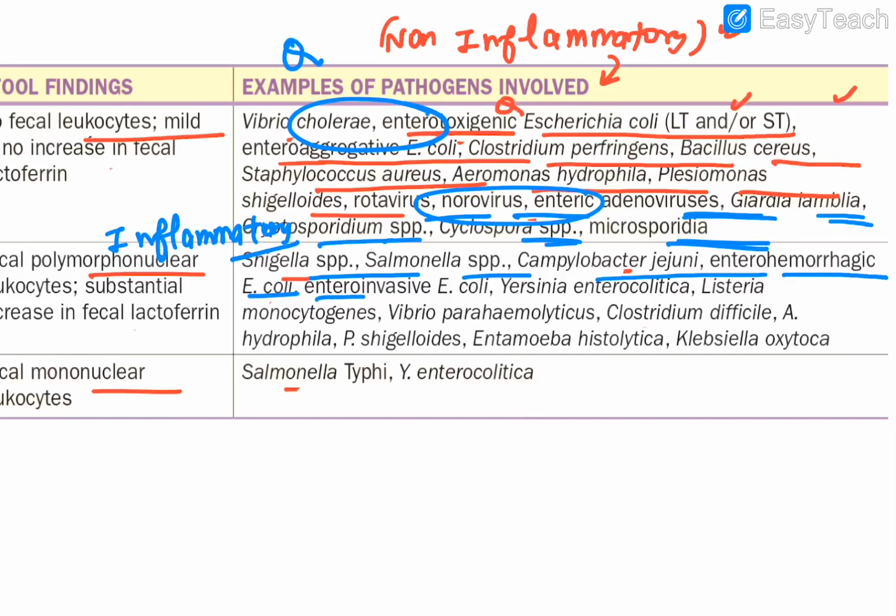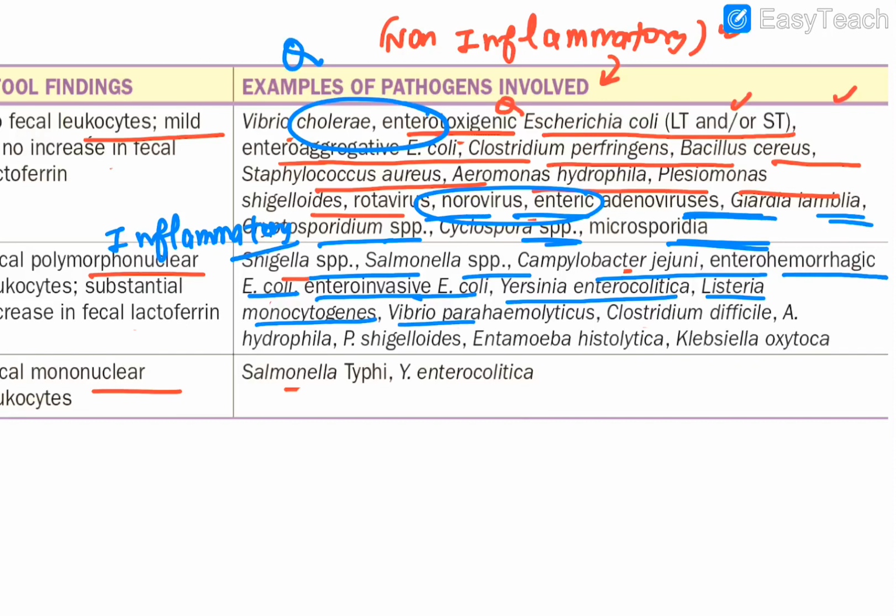And as the name suggests, there is an invasion here. So enteroinvasive E. coli also associates with inflammatory form of diarrhea. Then Yersinia enterocolitica is the one which associates with this. Listeria monocytogenes. Guys, remember, Listeria monocytogenes can also cause inflammatory form of diarrhea.